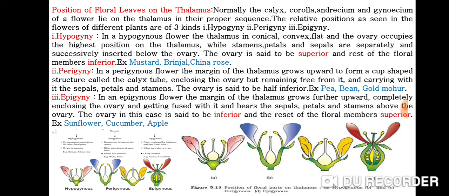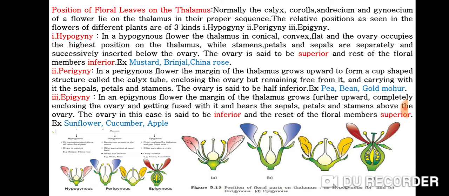First, we discuss about hypogyny. In a hypogynous flower, the thalamus is conical, convex, or flat, and the ovary occupies the highest position on the thalamus, while the stamens, petals, and sepals are separately and successively inserted below the ovary.